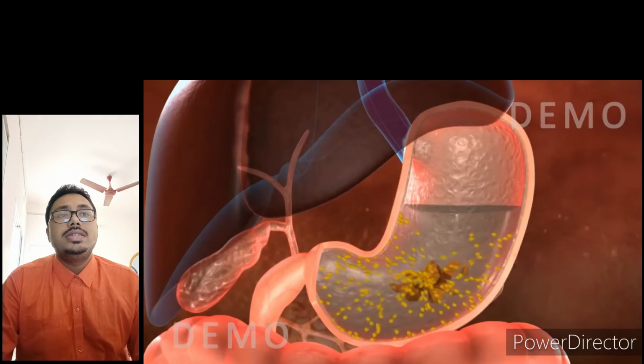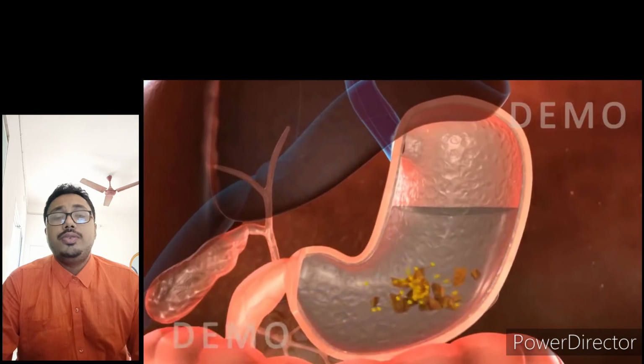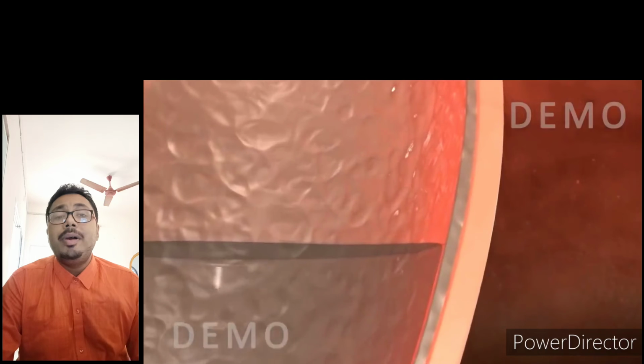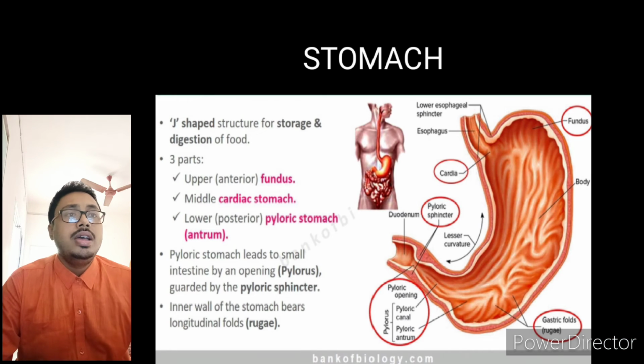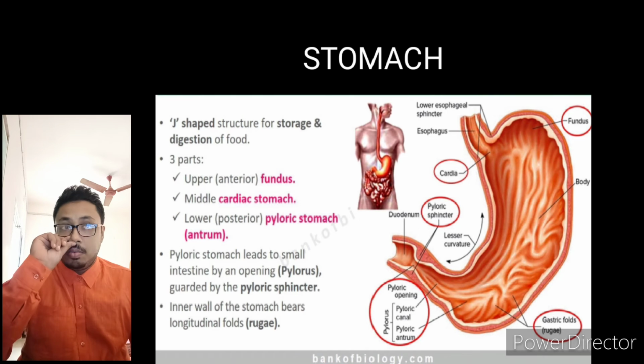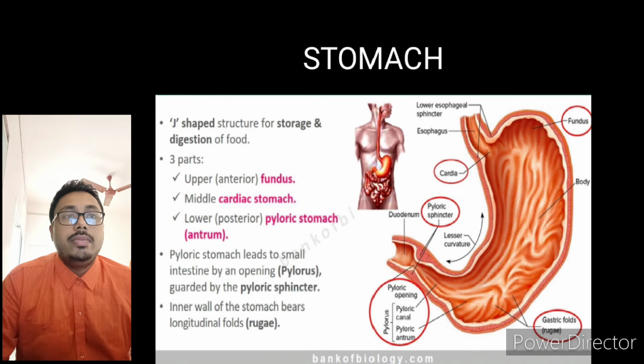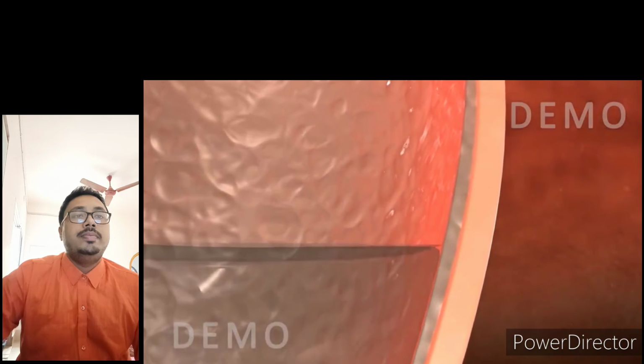Now, after going through the esophagus, the food enters the stomach. And what is a stomach? The stomach is a J-shaped structure where the food is stored and gets digested. The upper part of the stomach, as you see in the picture, is called the fundus. The middle portion is called the cardiac stomach, and the lower portion is called the pyloric stomach, also known as the antrum.